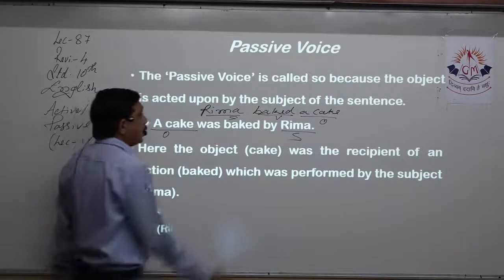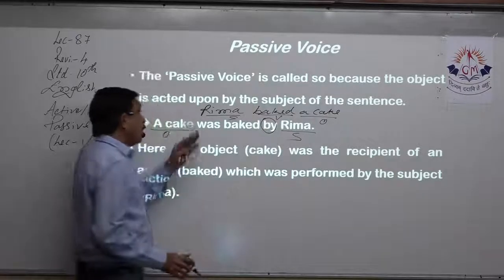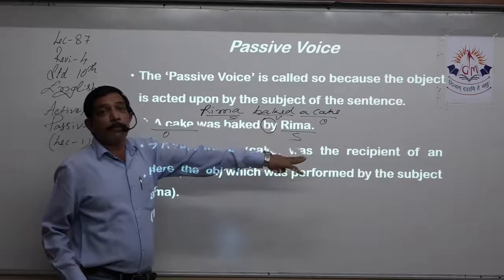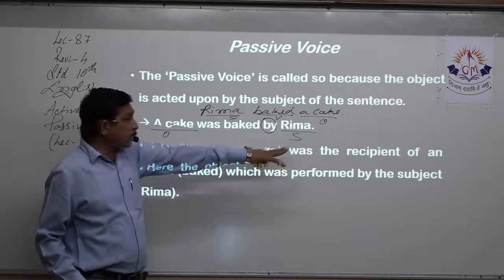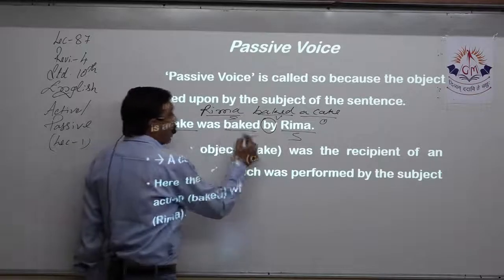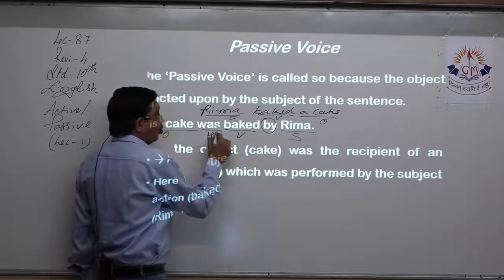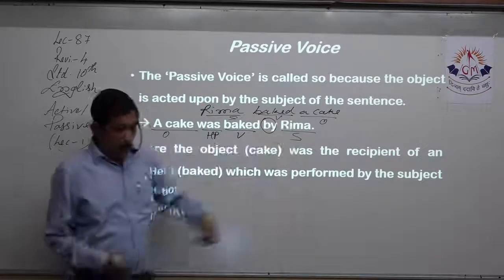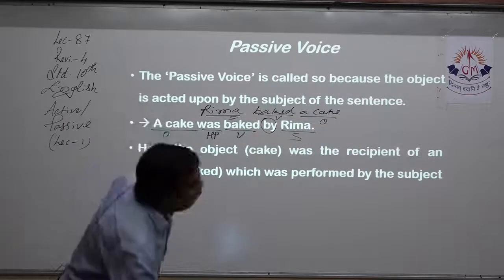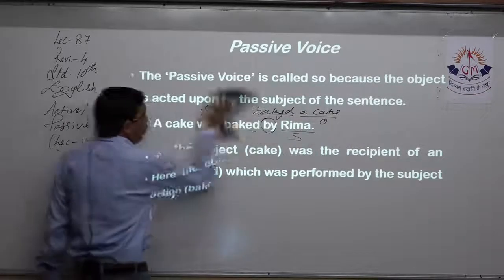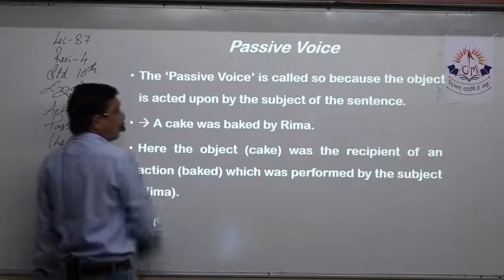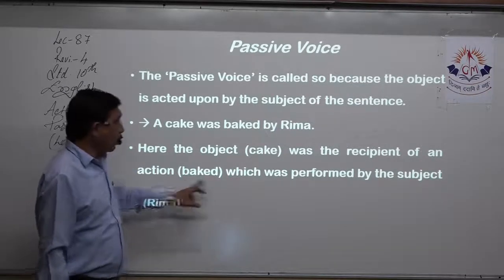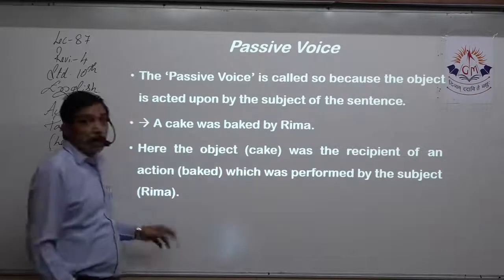What is to be added? By is to be added because the object is being worked upon by someone, the subject, right? And we keep the verb as it is and we keep the helping verb. A cake was baked by whom? By Rima. So this is a passive voice. Here the object, the cake, was the recipient of an action of baking which was performed by the subject, that is Rima.